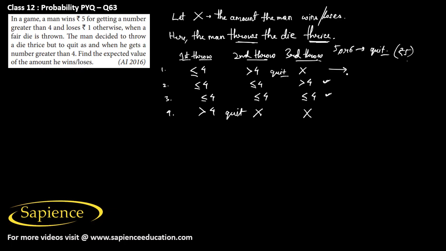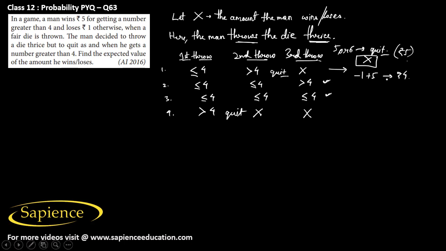So in the first case, what can be the values of x? The value of the random variable x, here it can be. So for less than or equal to 4, he has to lose rupees 1, and here he will get rupees 5. So it will be -1 plus 5, so it will be rupees 4 he will get.